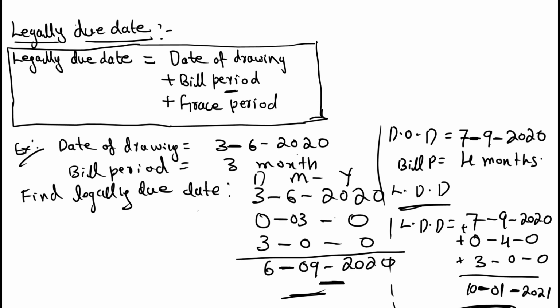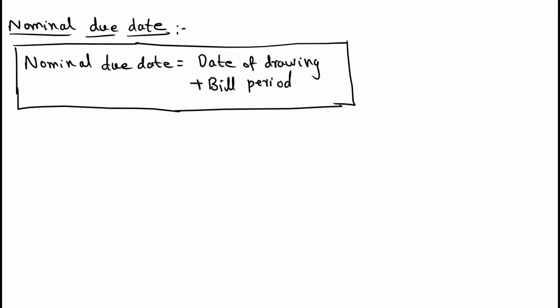Just remember the formula. Legally due date equal to date of drawing plus bill period plus grace period. In the exam, if the question asks for legally due date, they will give the date of drawing and bill period, but they are not going to mention the grace period. You need to remember, for every bill grace period equal to 3 days. Okay. Next is nominal due date.